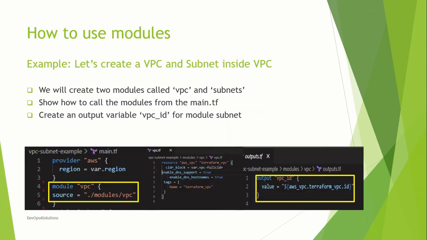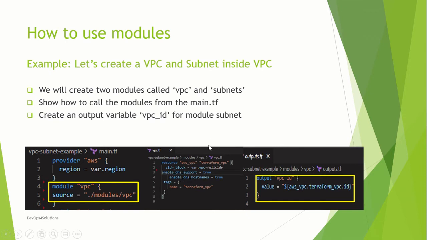So next thing is how you will use modules, right? I mentioned that we are going to create VPC and subnet. So first thing, how you are going to call it from your main file. So this is how you can call the module. You will provide module, the name of the module, and the source from where you are calling, I mean your directory structure. So dot slash modules and the VPC. This is how you will call the module.